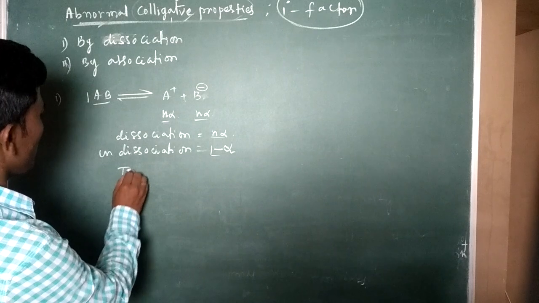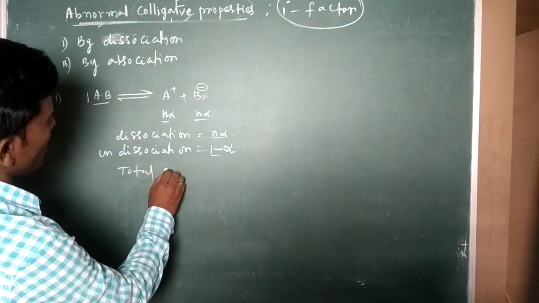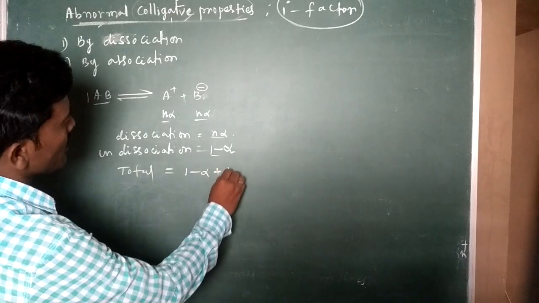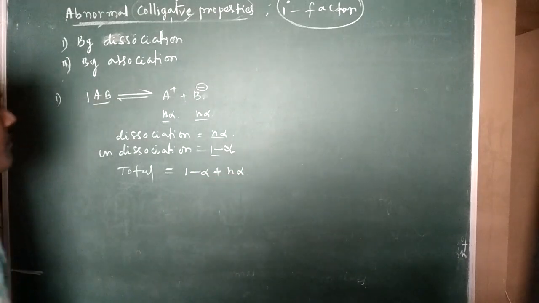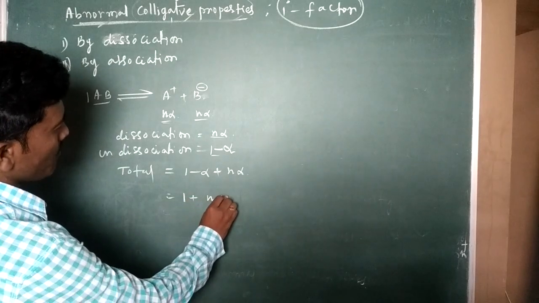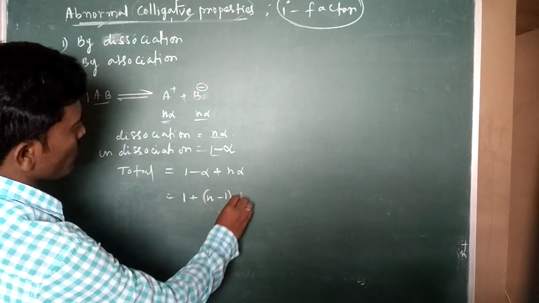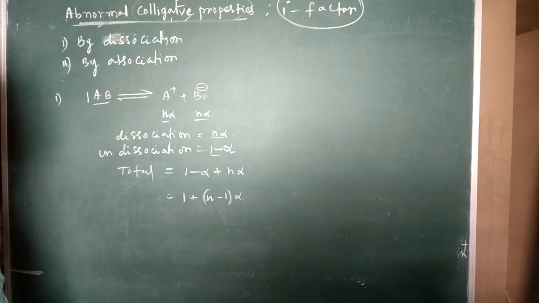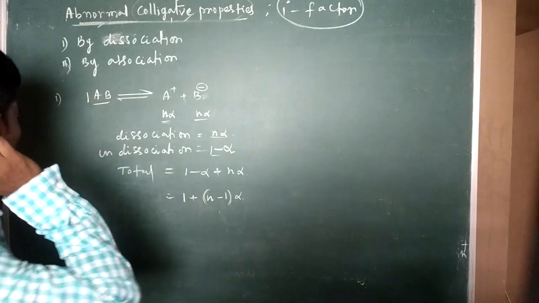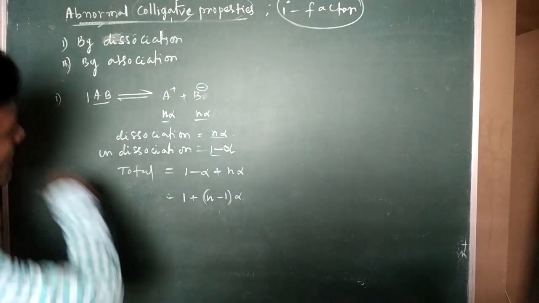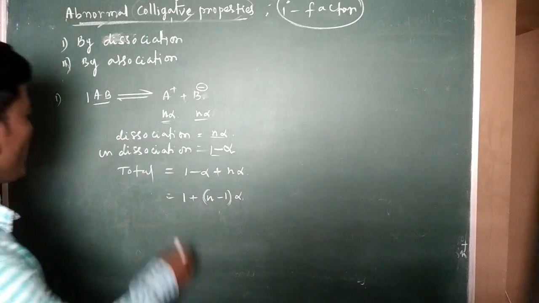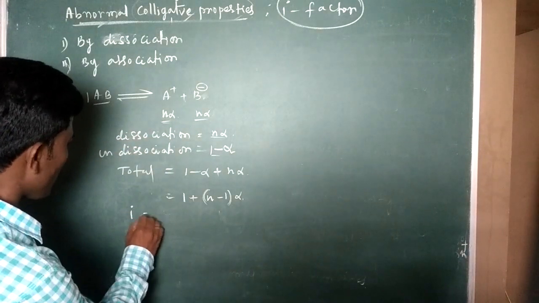Now total is equal to 1 minus alpha plus n alpha, so that is equal to 1 plus n minus 1 into alpha. I want to calculate the i factor. What is the i factor? Normal by abnormal.